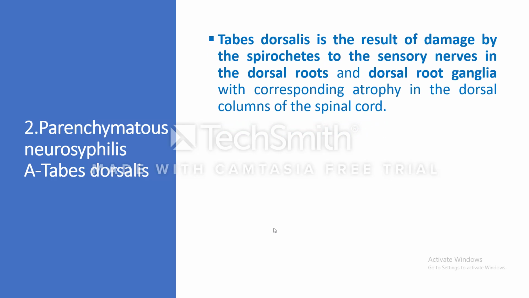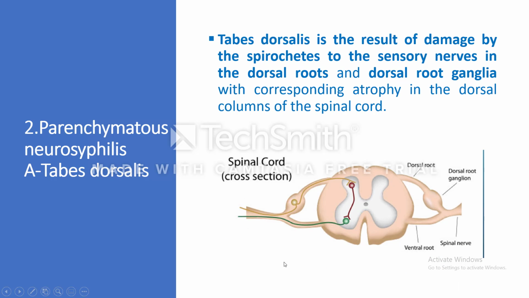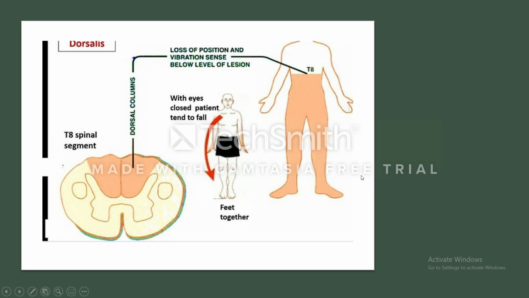Tabes dorsalis. Tabes dorsalis is the result of damage by the spirochetes to the sensory nerves in the dorsal roots and the dorsal root ganglia, with corresponding atrophy in the dorsal column of the spinal cord. This is the spinal cord, and this is the dorsal root, and this is the dorsal root ganglia. There is damage of the sensory nerves, both axon and myelin. The axon and the myelin are damaged, and this will lead to corresponding atrophy of the dorsal column of the spinal cord. This is the dorsal column.